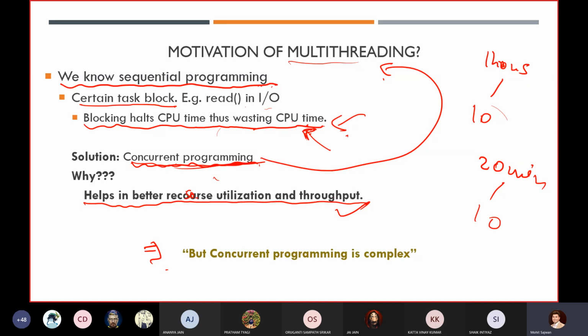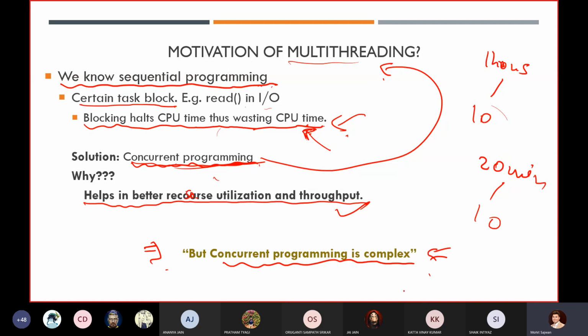You need detailed, descriptive knowledge about your entire code, how you are going to write it, and how you are going to utilize your resources. Otherwise, every time you will get a different output, and you don't want that. That is why concurrent programming is complex.